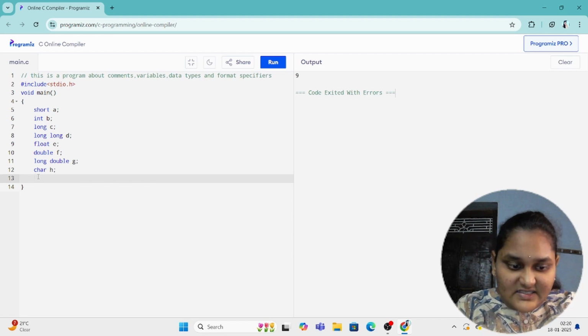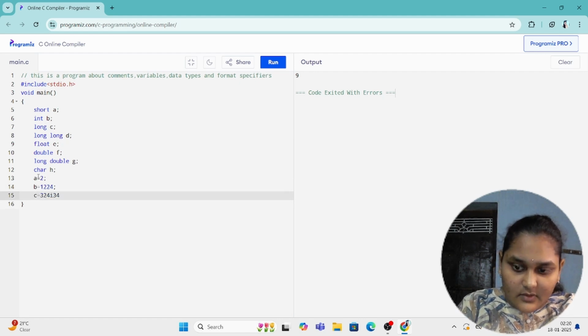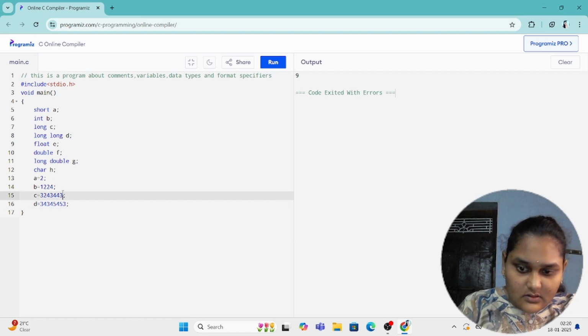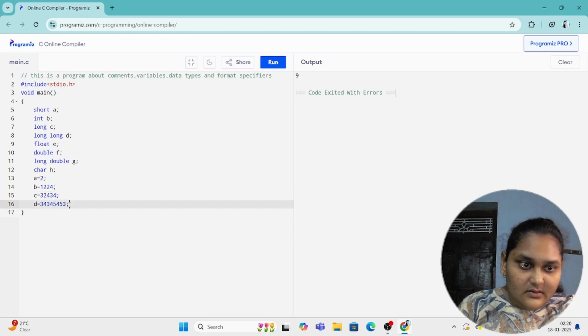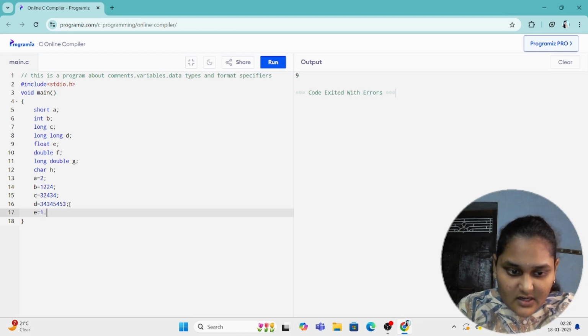And now initialize all these variables. A equal to, let's say, 2, b equal to 1224, and c equal to this number, and d equal to this number, and semicolon. And e equal to, for float, we have to take some decimal number.